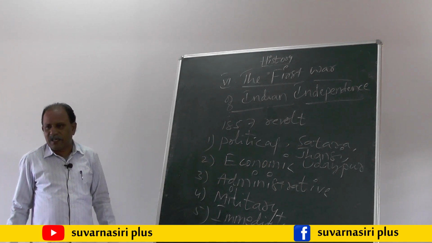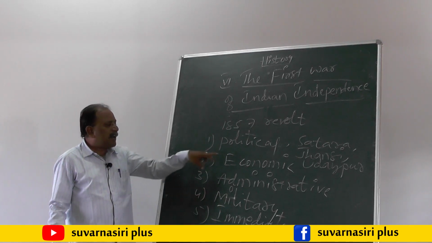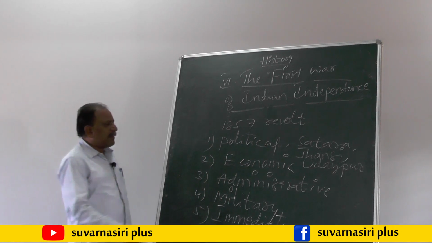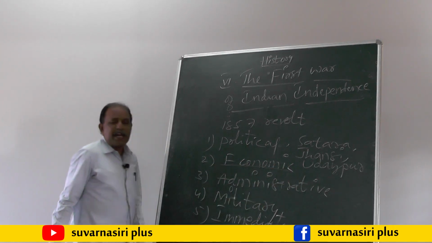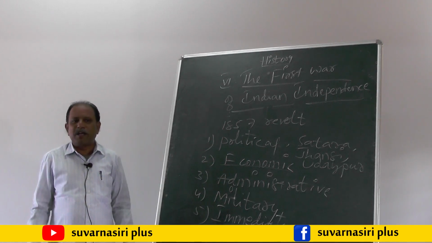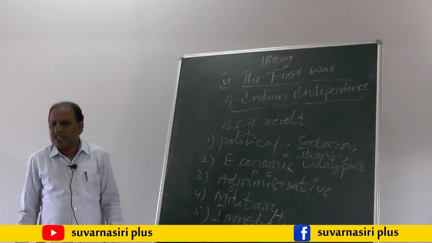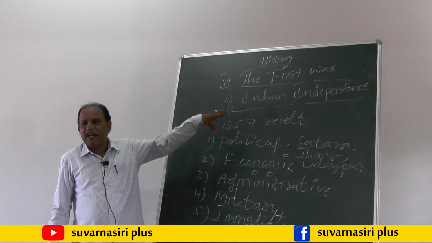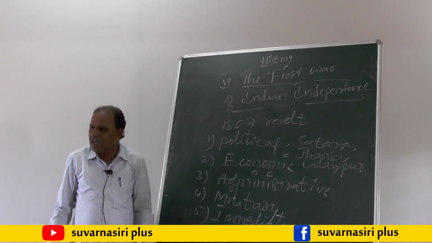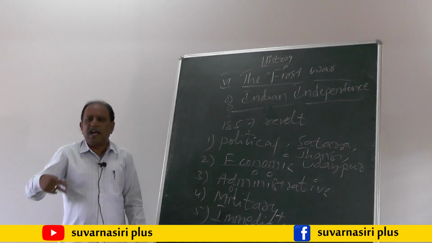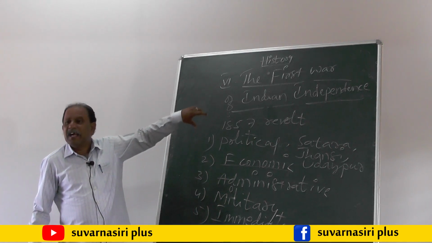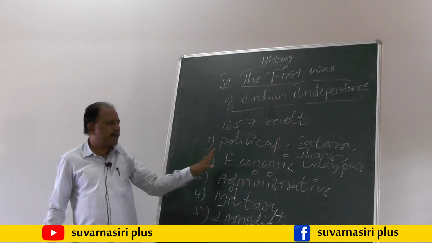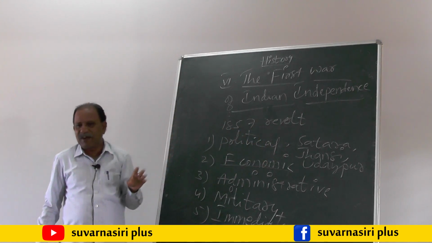Now there is a question. Sometimes they will ask like this: what are the important economic reasons for the 1857 revolt? The first point we have to write like this: due to industrialization which took place in England, its impact was passed on to India. As a result, a number of handicraft industries and cottage industries were completely diminished. Diminished means disappeared. That is the first economic reason for the 1857 revolt.